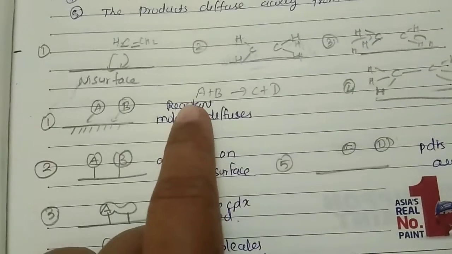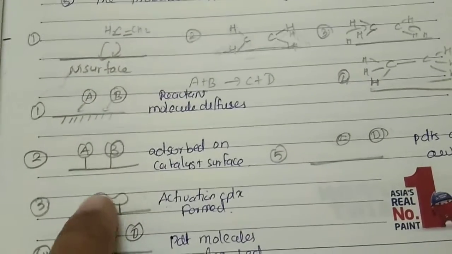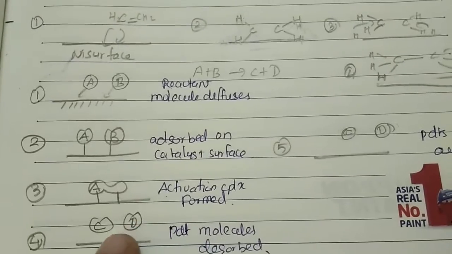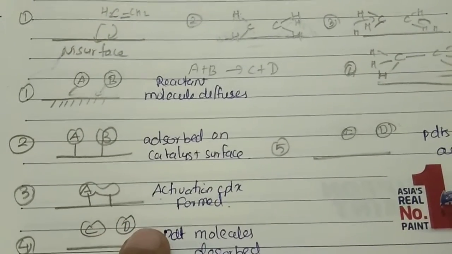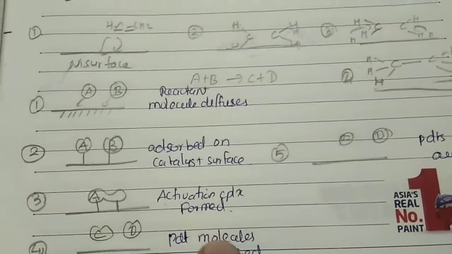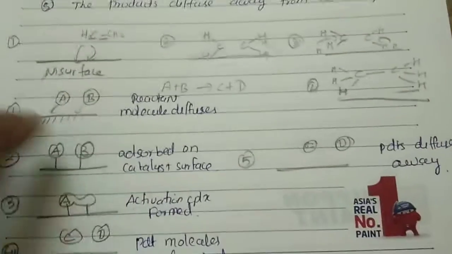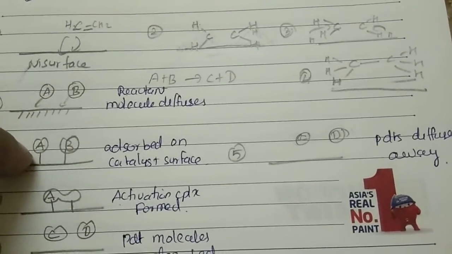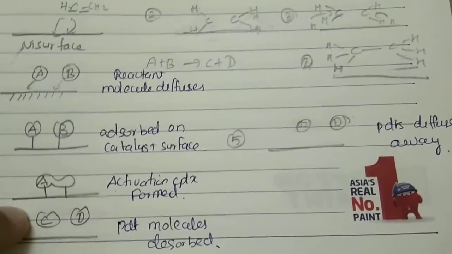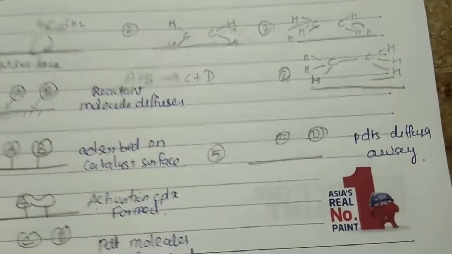First step is reactant molecule diffusion. Second, adsorption on the catalyst surface. Then the formation of the activated complex. Then this activated complex decomposes, forming the product molecules C plus D. C plus D are the products. Then these are desorbed from the catalyst surface, forming the products, and the products diffuse away. So first the reactant molecule diffuses and is adsorbed on the catalyst surface, the activated complex is formed, then the product molecules desorb from the surface and the products diffuse away from the catalyst surface.